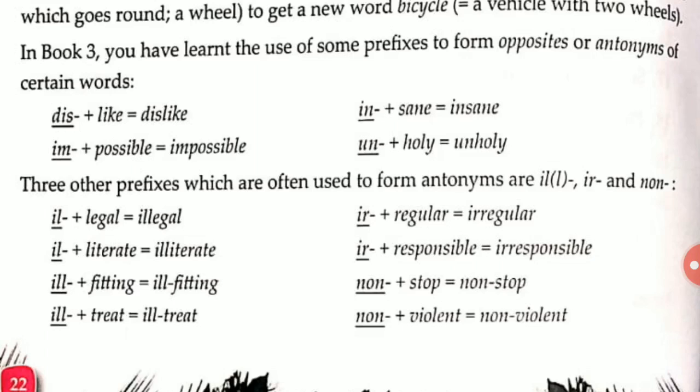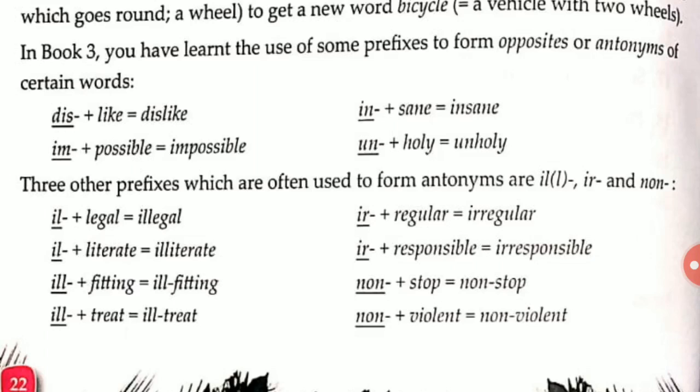Sane becomes insane when we add in. Possible becomes impossible. Holy becomes unholy when we add un. We are making the opposite of the given words: like, sane, possible, holy.